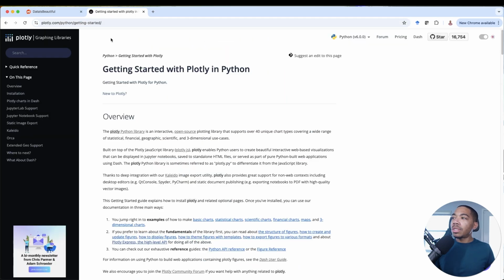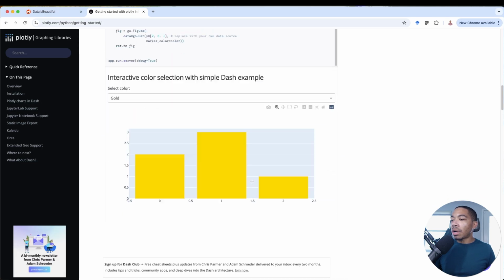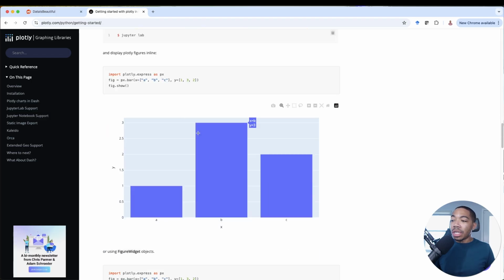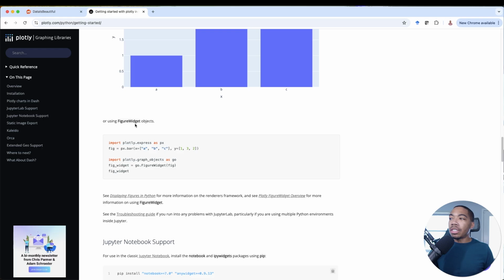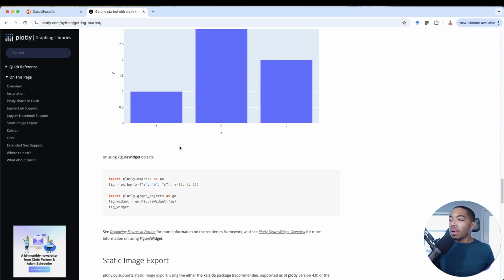So I oftentimes just start here though, where this is just the getting started with Plotly, because it's usually much easier to find interesting examples for how to quickly get started. So just check this out as well. If you want to understand how you can build not just bar plots, but scatter plots, you can incorporate different widgets. And of course, this is all easily accessible because you are already on your Python journey.